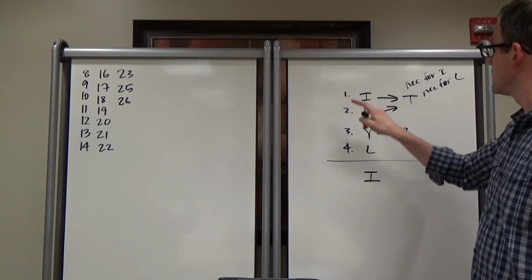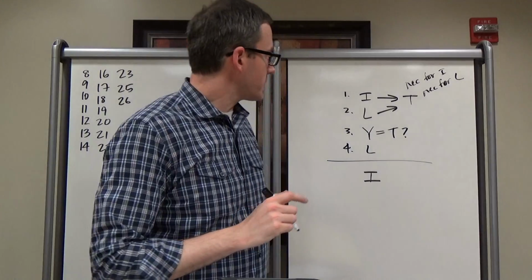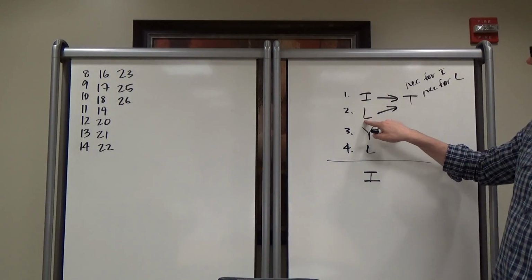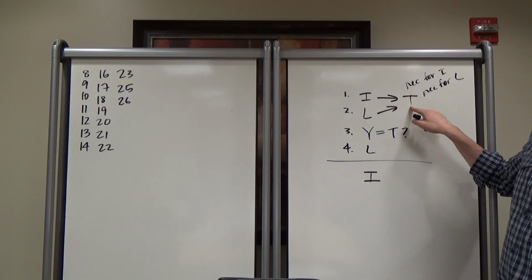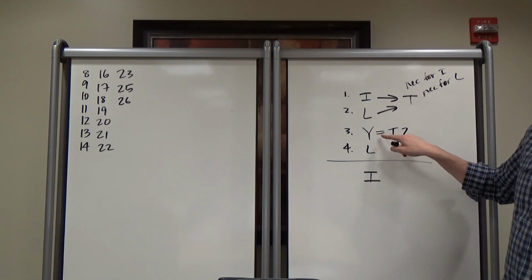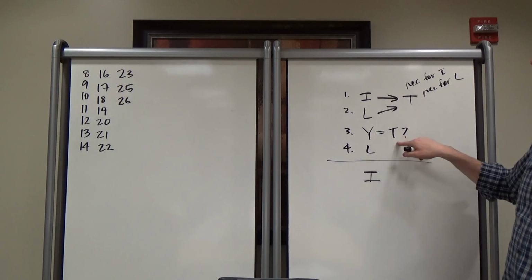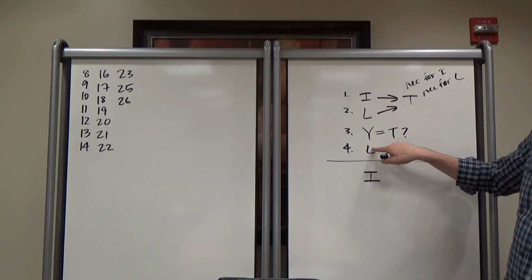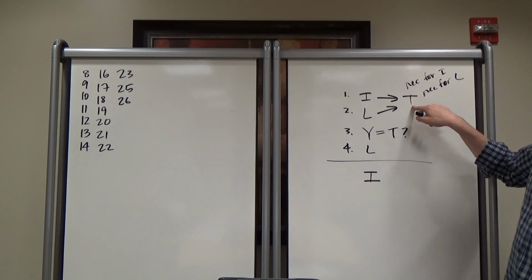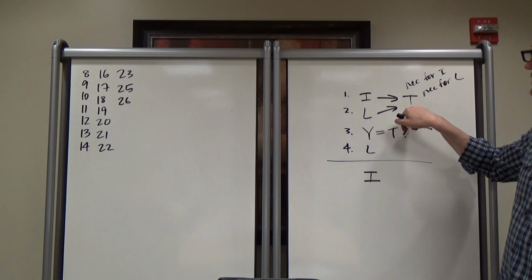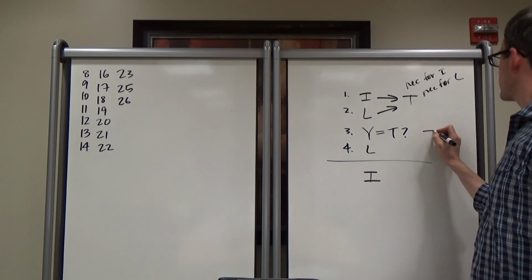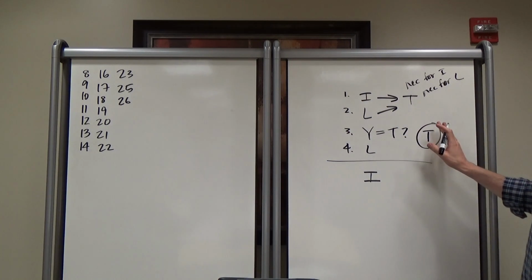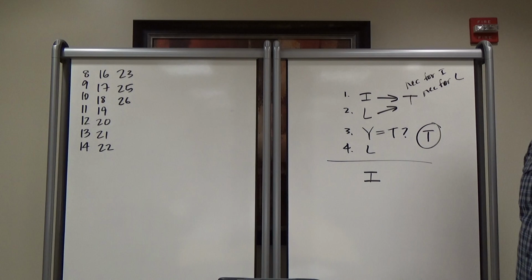Sound good? Now, I think one flaw in this argument is that by saying L happened, we go up here and say, okay, L happened. If L happened, then we know T happened. She was definitely tired. So we can actually ignore this, because whether yawning equals tired or not, she was definitely tired based on this premise right here. You combine these two premises and that proves she was tired. So we can make that inference from these premises. Does the fact that she was tired prove that she was irritable?